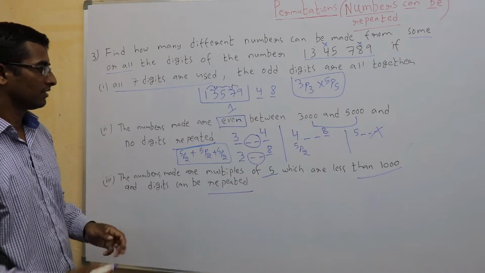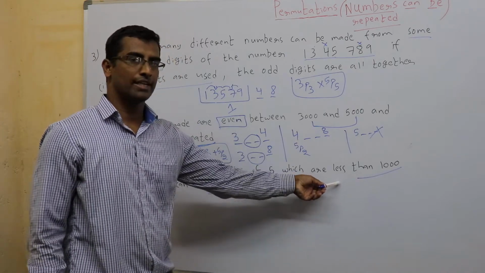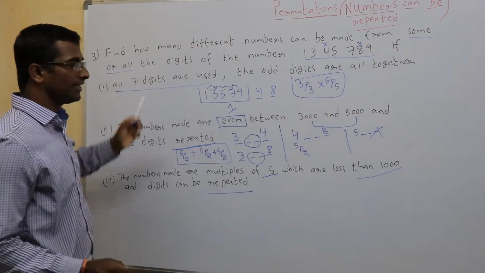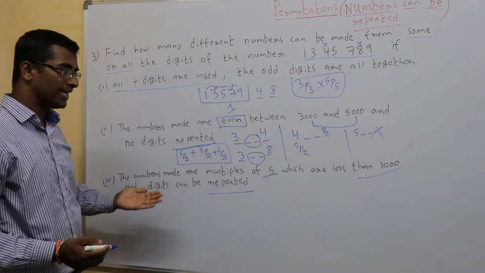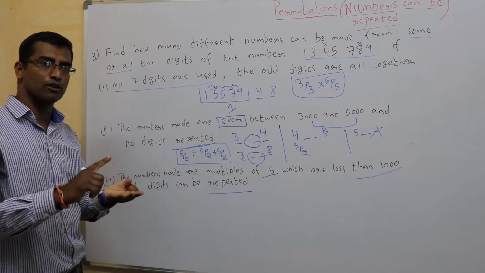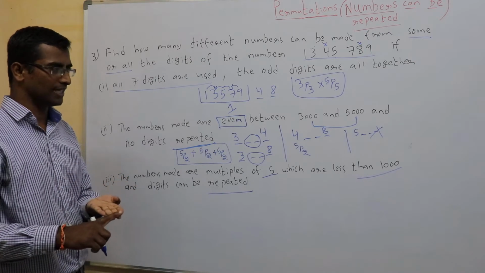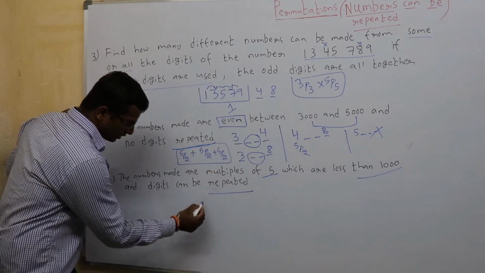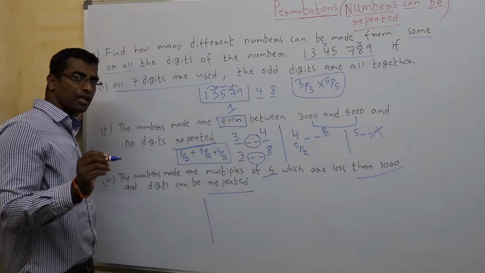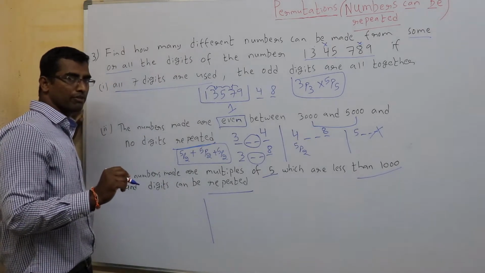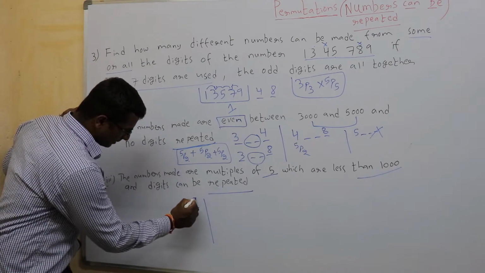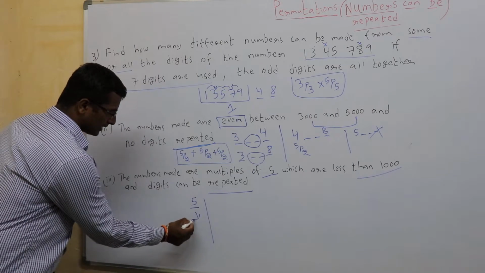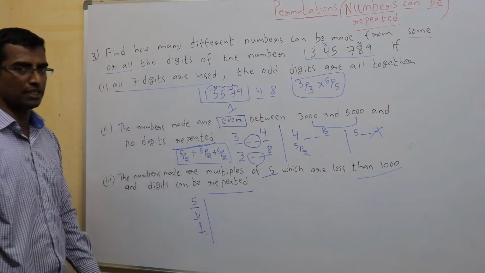So let us start. First, I even need to consider this part, some or all the digits, and less than 1000 means it could be a single digit, it could be a 2-digit number, it could also be a 3-digit number, but not 4. 4 will exceed 1000. So if it has to be a single digit number, what number should it be such that it is a multiple of 5? It has to be 5 only, no other possible option. So 1-digit number is only one available to me.